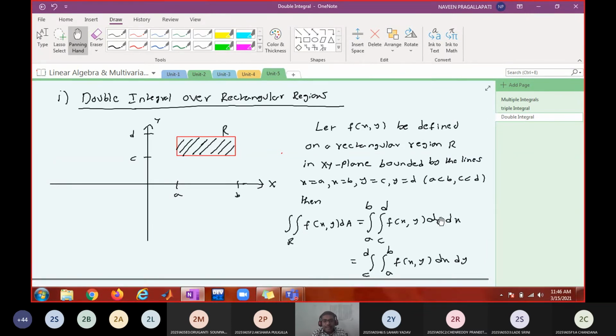Okay, these two are equal, you see. So that means evaluation of double integral is nothing but repeated integration only. You are doing integration two times. Can you see that? Evaluating a double integral is nothing but repeated application of single integration, provided you know the limits of integration. Is that clear? Okay. Let me take an example. Shall I proceed?